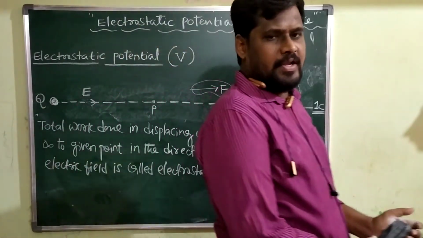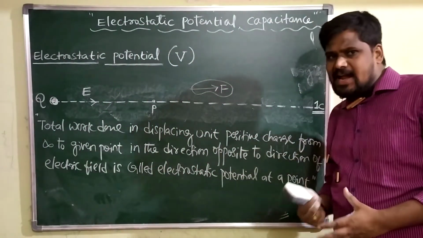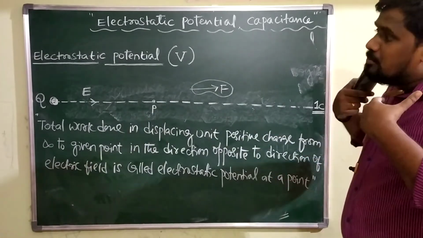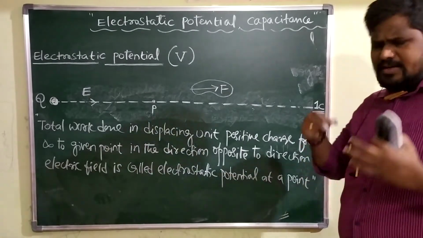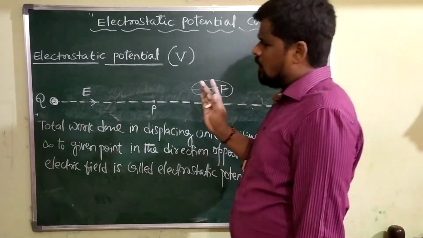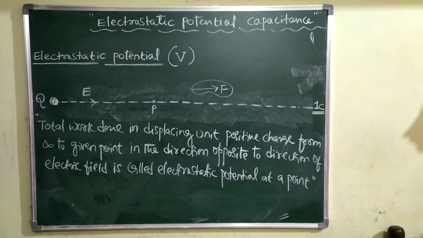Concentrate on the definition. Afterwards, I will let you know exactly what the meaning of potential is. It is a definition, but I will let you know how to understand the exact meaning of electrostatic potential. So what is the definition of electrostatic potential?